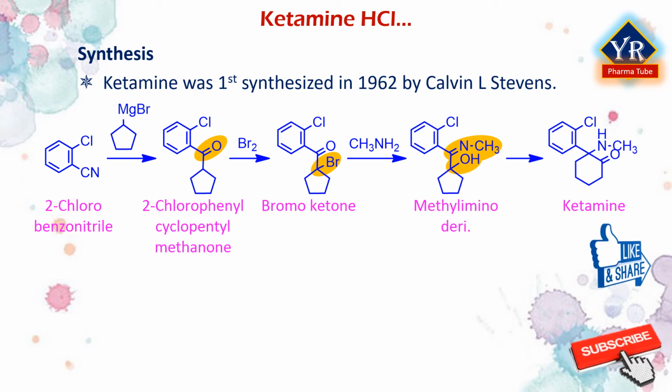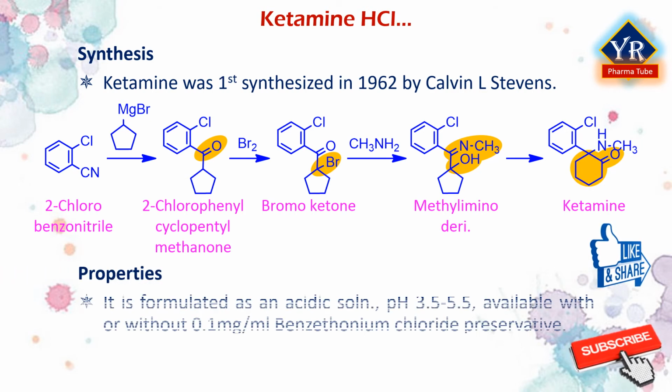This final intermediate is then heated in decalin or another suitable high boiling solvent, upon which a ring expansion rearrangement occurs, forming the ketamine. It is formulated as an acidic solution pH 3.5 to 5.5 available with or without 0.1 mg per ml benzethonium chloride preservative.